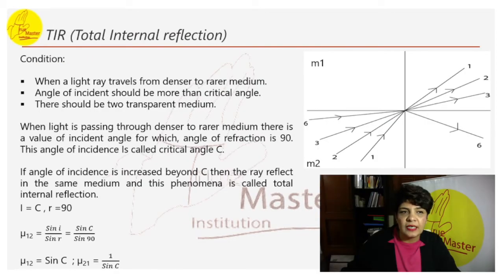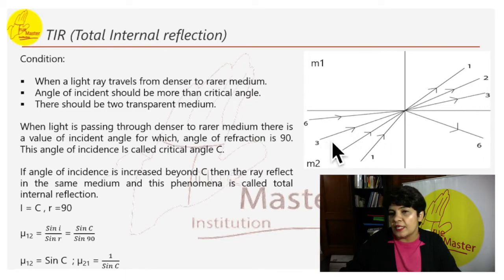Coming on to TIR, that is total internal reflection. When light passes from a denser to a rarer medium, there is a value of the incident angle for which the angle of refraction is 90 degrees. This angle of incidence is called the critical angle. Suppose this is ray 1, it will get refracted a little here. If ray 2 comes at this angle, it will get refracted further.